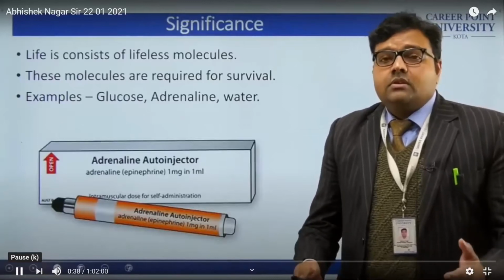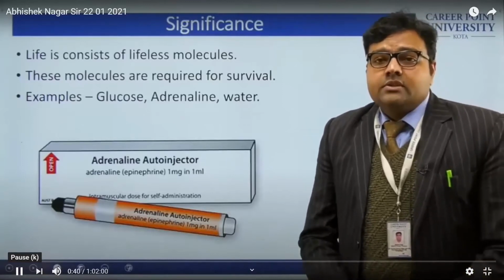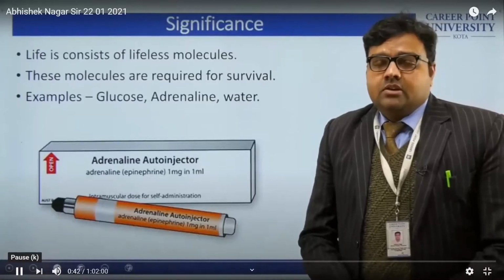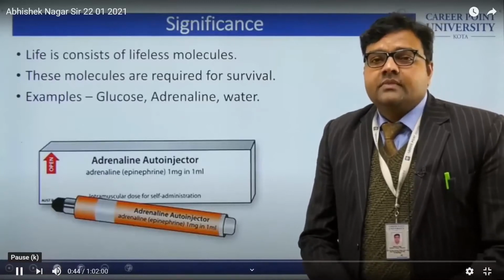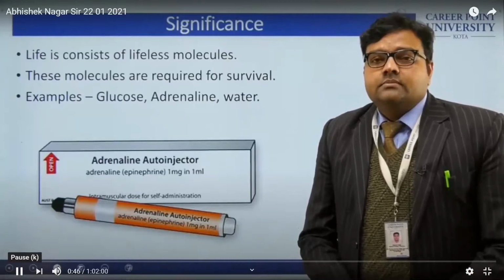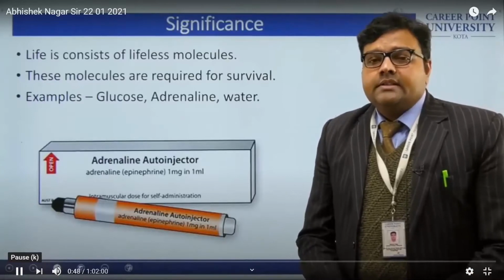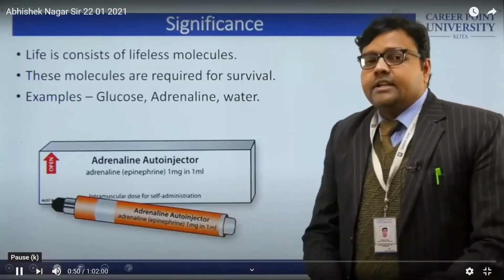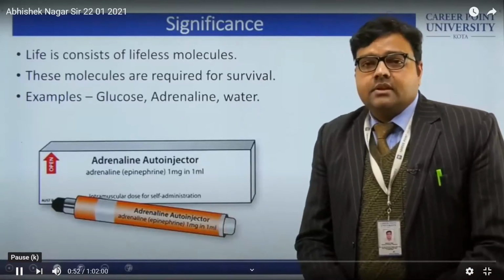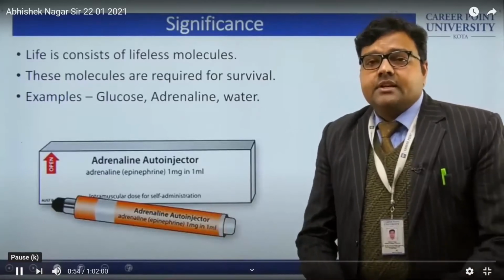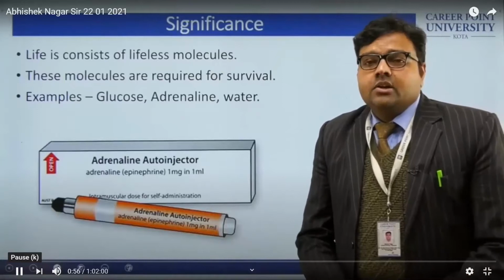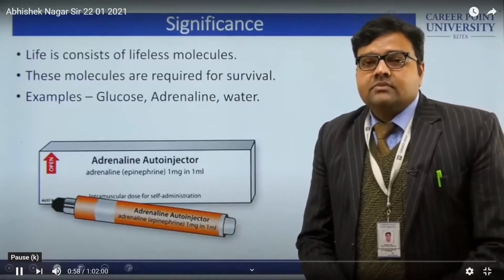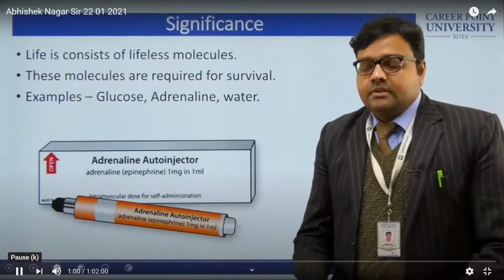But we need these molecules for survival. For example, oxygen, water, and adrenaline. It is a neurotransmitter, but it is a life-saving drug and we require it for our life-saving purpose.